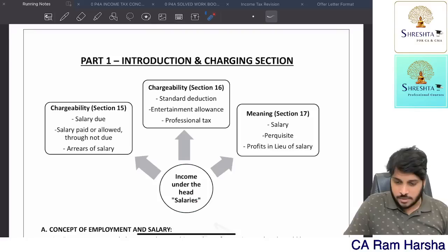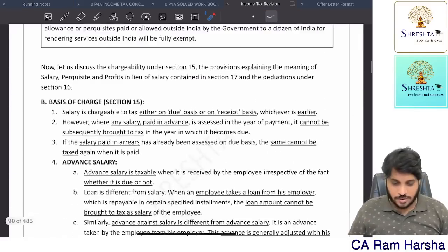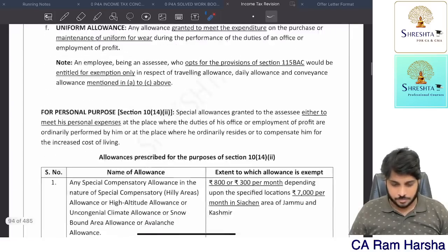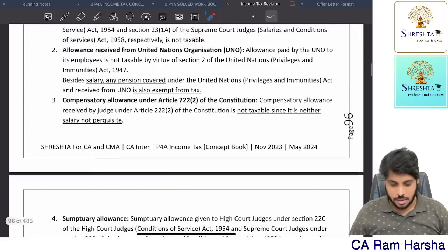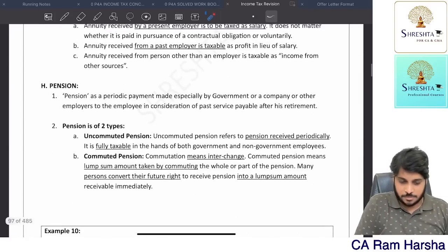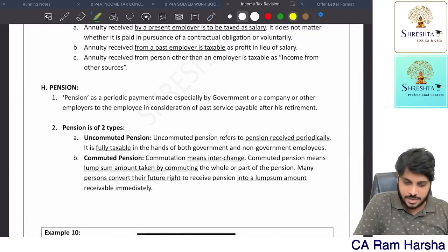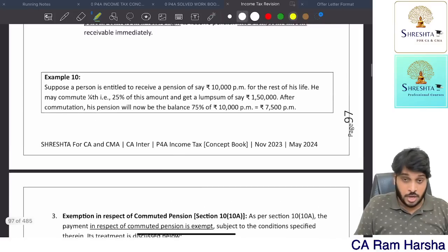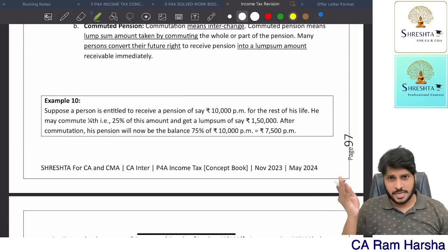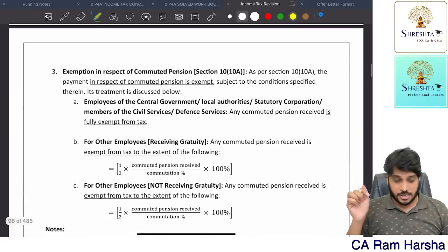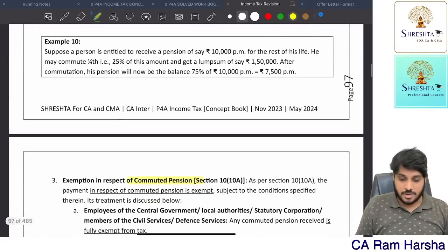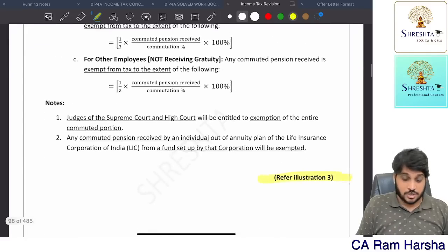By the way, whatever I am explaining, all of that was there. You see here, directly I'll go to the gratuity point. So here it is, the pension point is given here itself. Pension, this is our main book. You can download this book in the Shrestha application or even on the website. You go to the website shrestha.cacma.com, there you can download. So pension, commuted pension, uncommuted pension, both I have given. We have even given an illustration. You can solve this illustration.